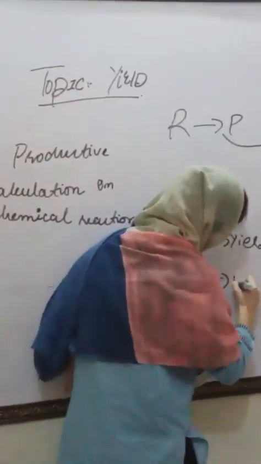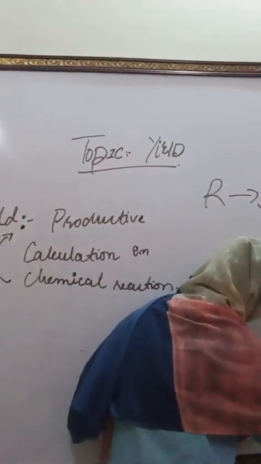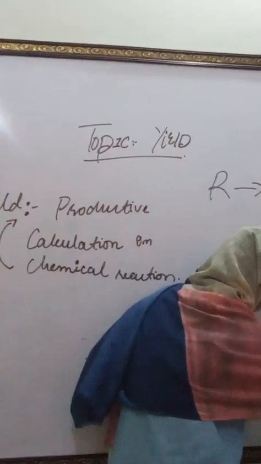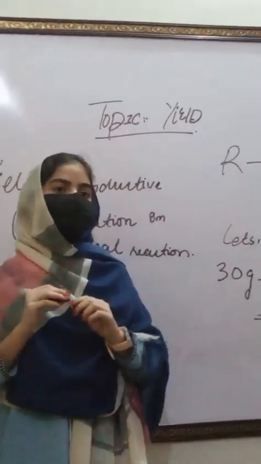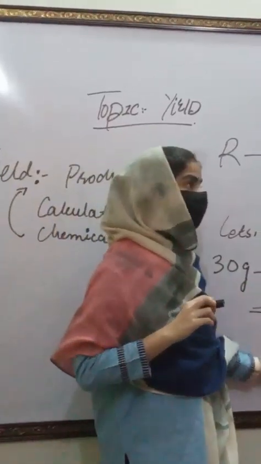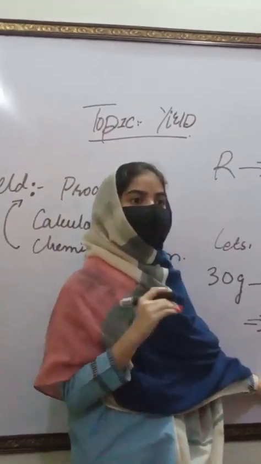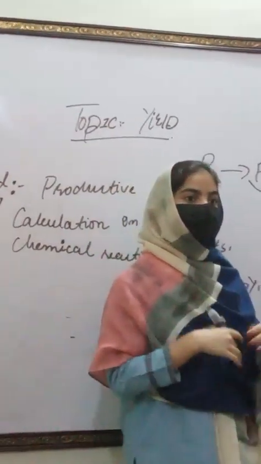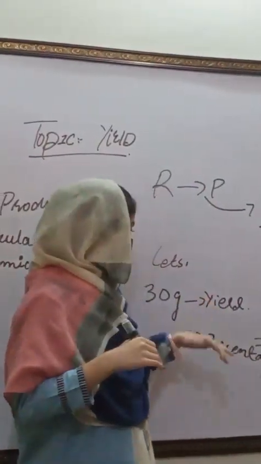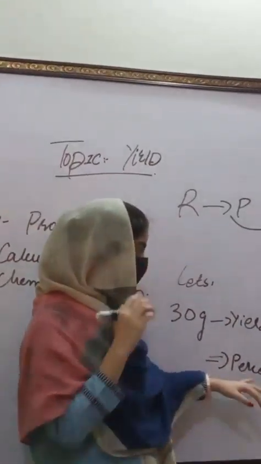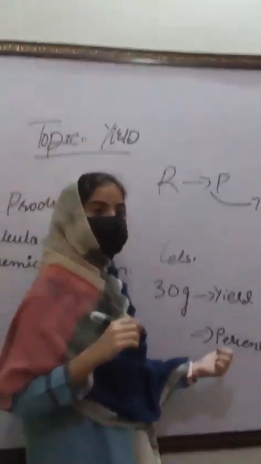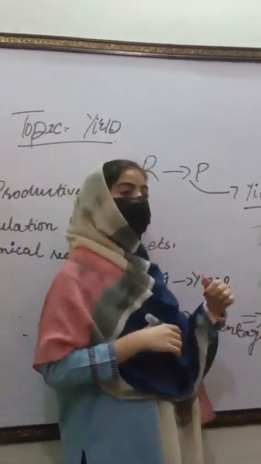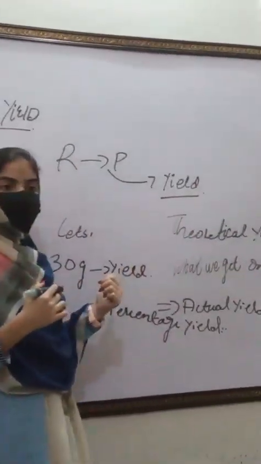And the third one is percentage yield. Percentage yield basically tells us how successful our reaction was, how efficient our reaction was. The theoretical yield and actual yield are judged by percentage yield. Means it is the comparison of the actual yield with the theoretical yield.